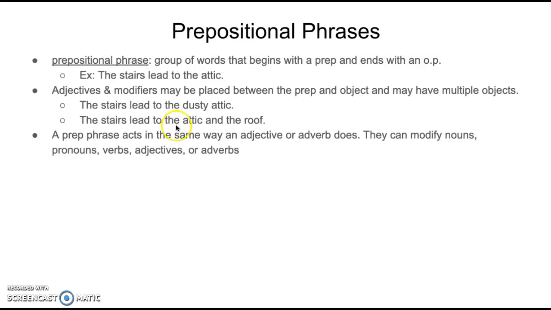Now, a prepositional phrase acts in the same way an adjective or an adverb does, meaning they can modify nouns, pronouns, verbs, adjectives, or adverbs. Also, adjectives and adverbs are not necessary for a complete sentence. They do help the meaning, but they can be taken out. So, prepositional phrases are chunks that theoretically could be taken out and the sentence still makes grammatical sense. Let's look at some examples.